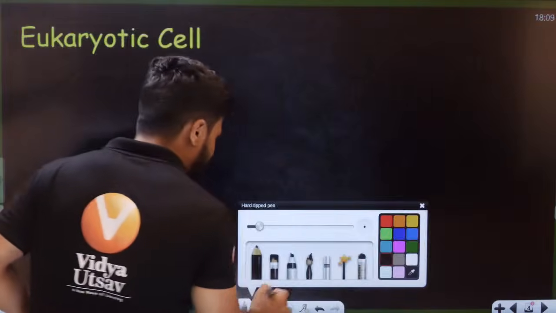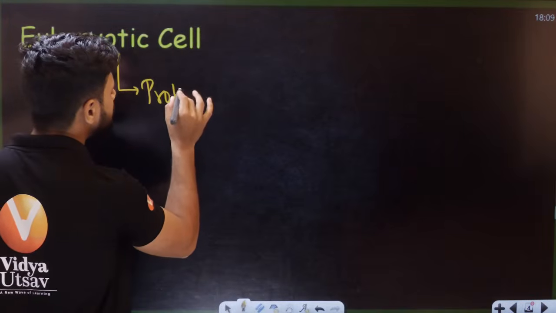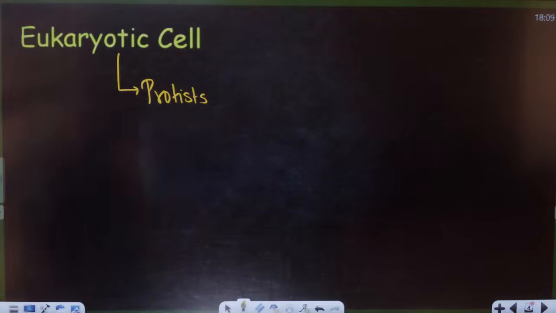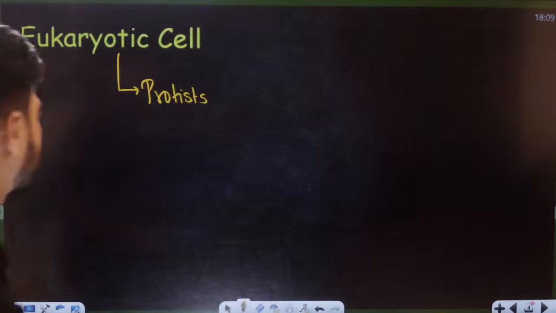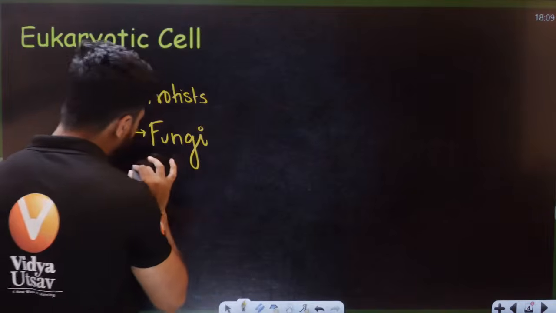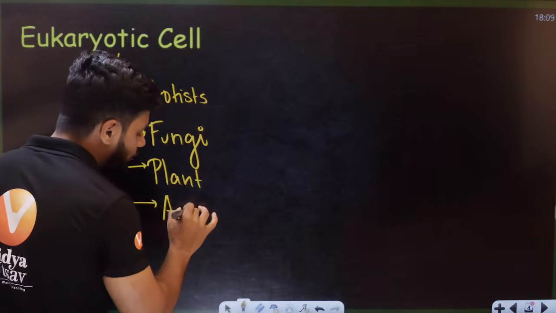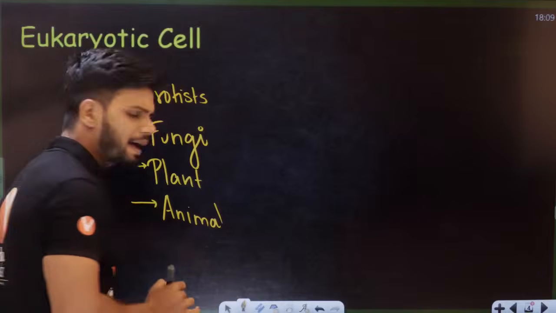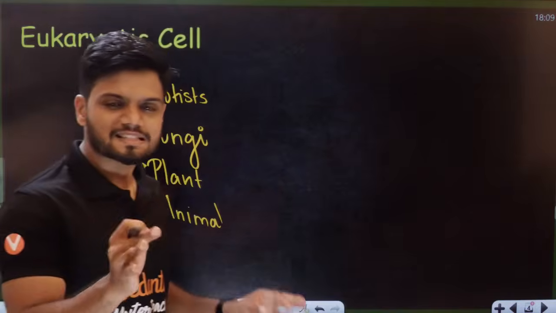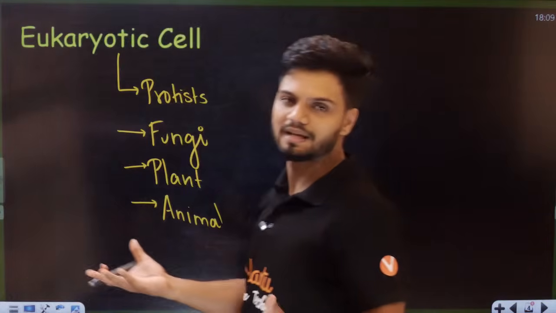The eukaryotic cell can be found in your Protist, or kingdom Protista. What about kingdom Fungi? Yes, you can find them in kingdom Fungi. We can find them in kingdom Plantae and in kingdom Animalia. So except kingdom Monera, everyone is just chilling with the eukaryotic cell. Yes, that is the right answer.